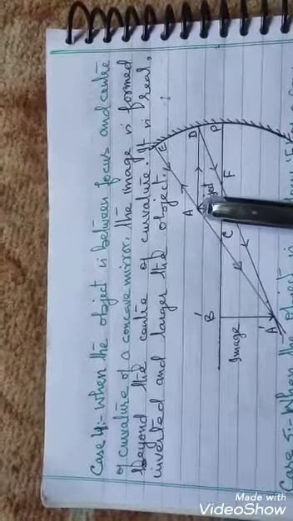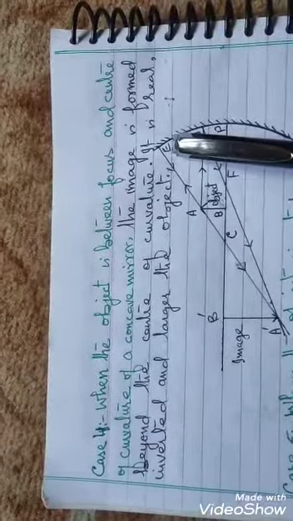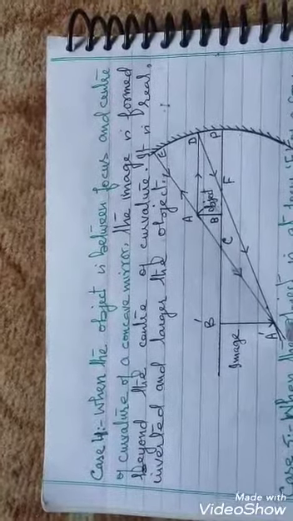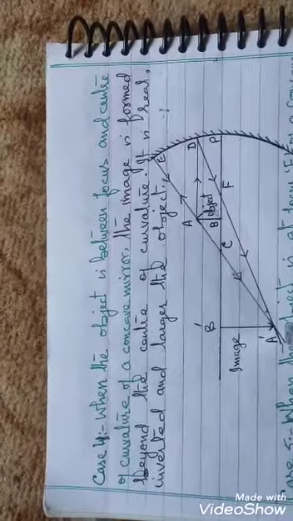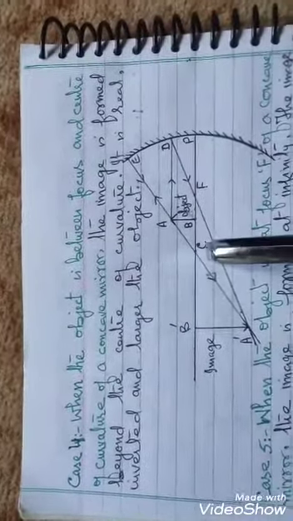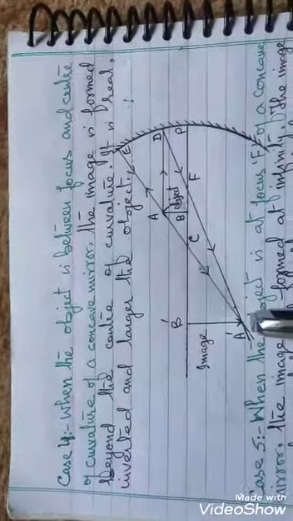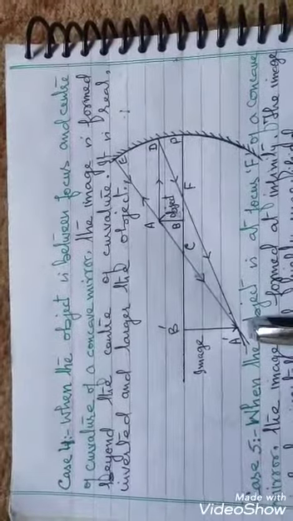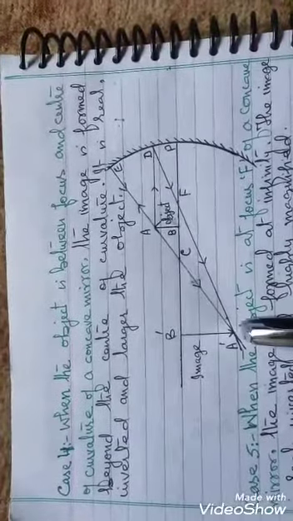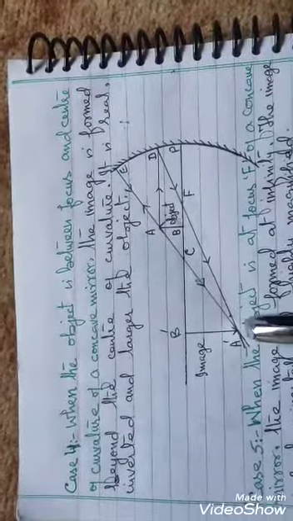A second ray of light AE strikes the mirror at E. After reflection, it returns along the same path and passes through the center of curvature. These two reflected rays meet at A dash. So A dash is the real image of point A of the object.